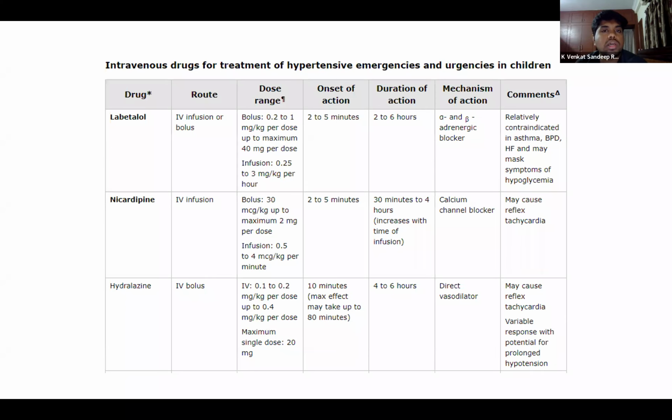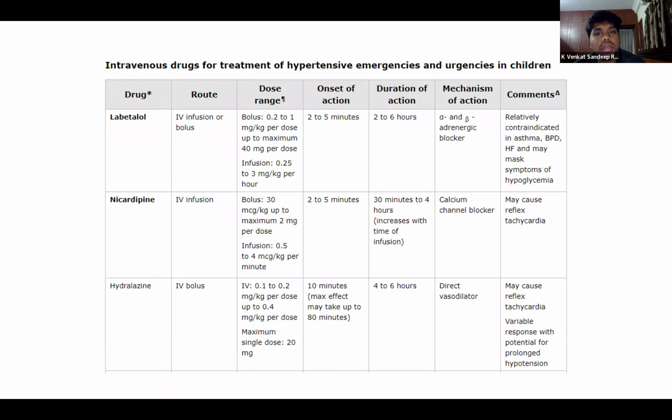Things to be noted here: it has a rapid onset of action and the duration of action is 2 to 6 hours. It acts as an alpha and beta adrenergic blocker. Since it is an alpha and beta adrenergic blocker, we cannot use it in a case of any asthma or bronchopulmonary disease or any BPDs. Mind you that this can also mask any symptoms of hypoglycemia. So glucose monitoring should also be done when the child is on a labetalol infusion.